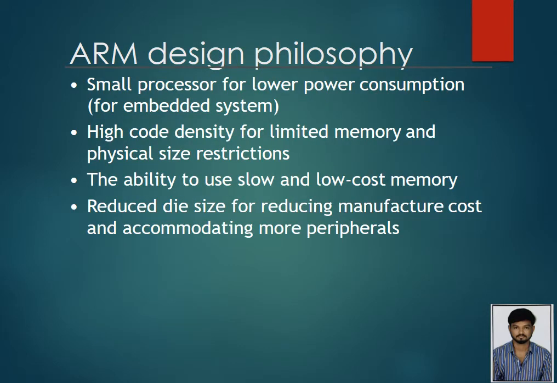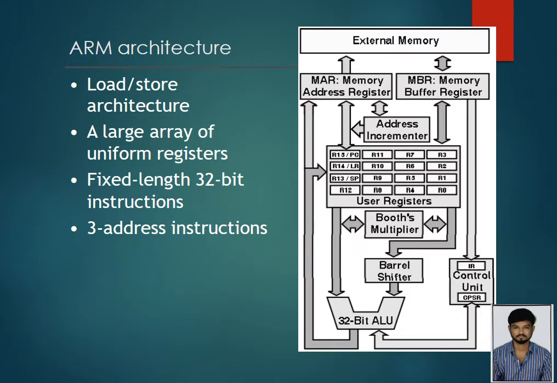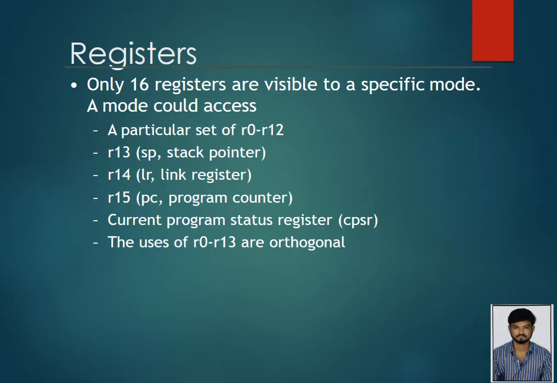The next is ARM philosophy. In ARM philosophy, a simple processor gives low power consumption, and high code density suits limited memory. These are the ARM architecture features: load store architecture, a large array of uniform registers, fixed length 32-bit instructions and 3-address instructions. Only 16 registers are visible in a specific mode. A mode can access a particular set of R0 to R12, R13 is SP, the stack pointer, R14 is LR, the link register, R15 is PC, the program counter, and the current program status register CPSR. The uses of R13 and R14 are orthogonal.